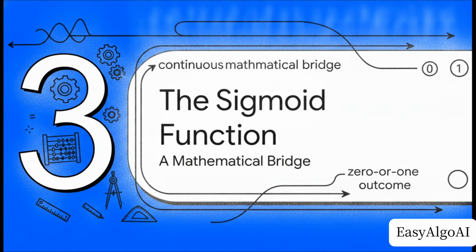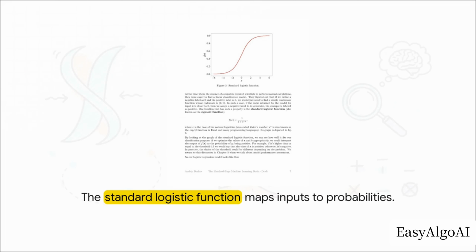Which brings us to Part 3, the sigmoid function, a mathematical bridge. To solve this infinity problem, early scientists needed a continuous mathematical function to bridge that infinite line to a simple 0 or 1 outcome. And the standard logistic function does exactly that. It's a beautifully elegant S-curve that takes any raw linear input, no matter how wildly negative or massively positive, and smoothly squishes it into a strict, bounded range right between 0 and 1.